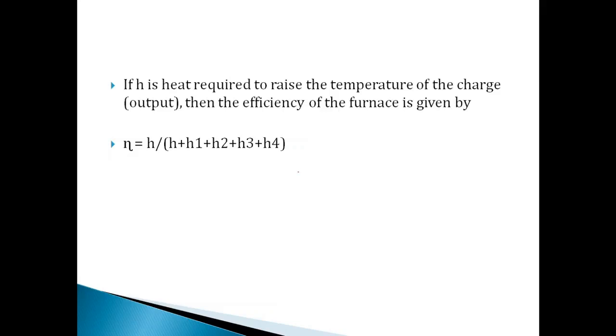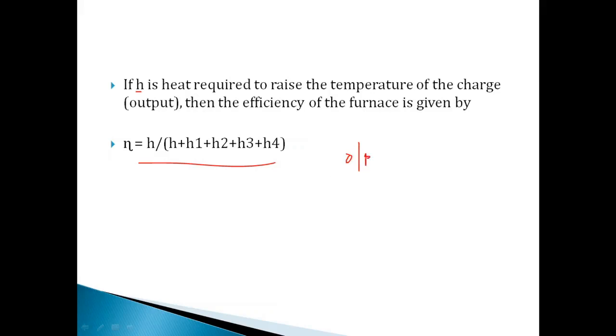Now if we talk about the efficiency, here we considered H. If H is the heat required to raise the temperature of the charge, that is the required heat, then the efficiency can be given like this. So H is what we require, means H is the actual output. Efficiency means we know that output by input, isn't it?